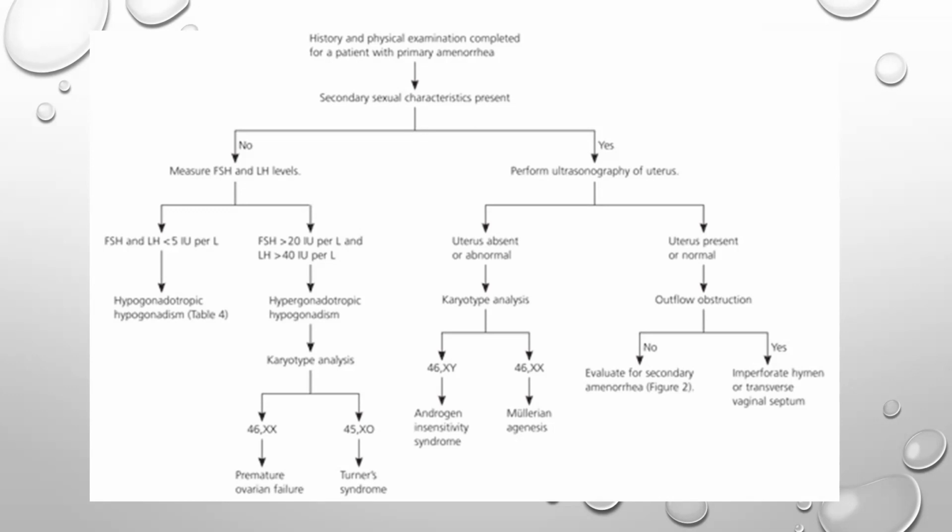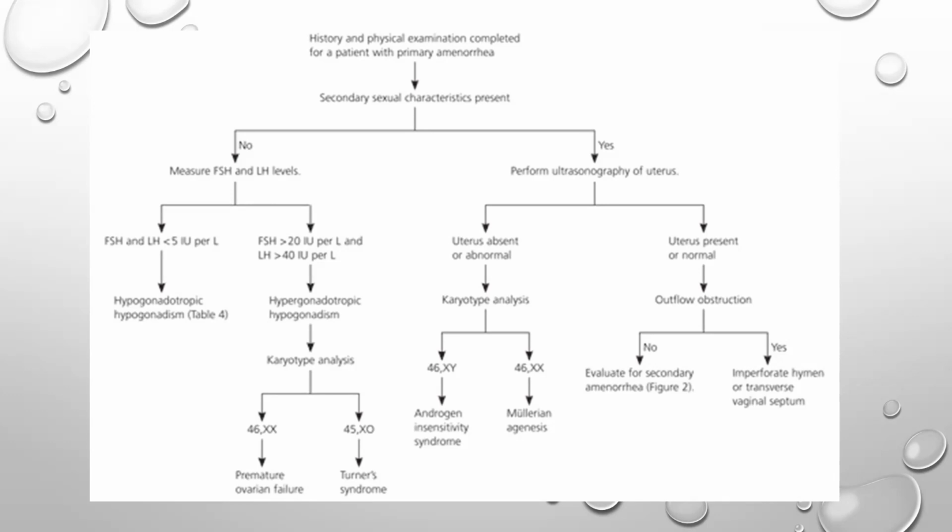But there will be no secondary sexual characteristics because gonadotropin releasing hormone is absent. There is no HPO axis. Treatment is pulsatile gonadotropin releasing hormone, and because it is very expensive, the other line of treatment is injection HCG.